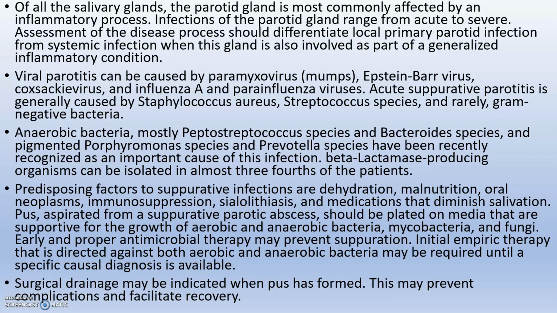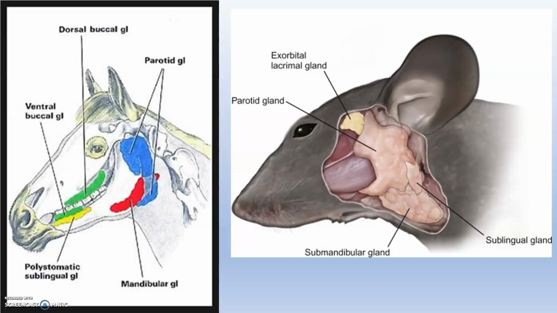So surgical drainage is best indicated when the pus has formed. So this is actually the parotid gland. You can see the area of the parotid gland. This is the mandibular gland. Sometimes the infection from the parotid gland will move to the mandibular gland, so mandibular gland inflammation also will be there. In this area, swelling will be there.